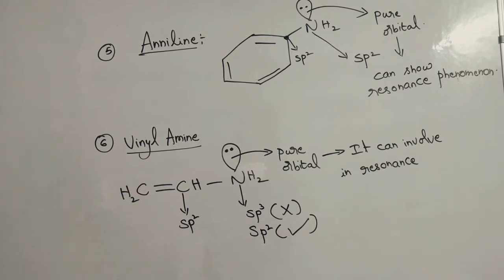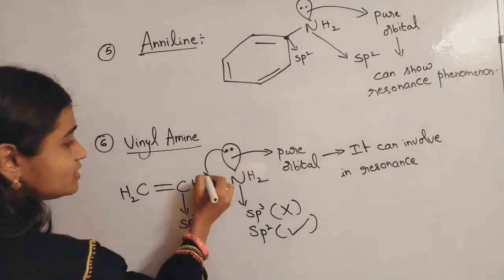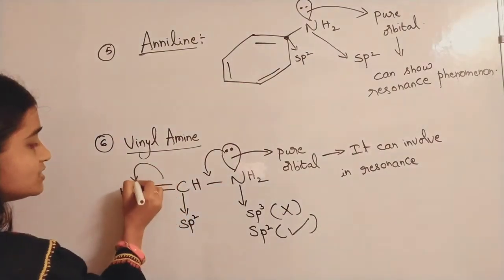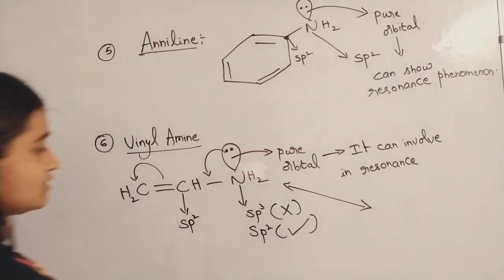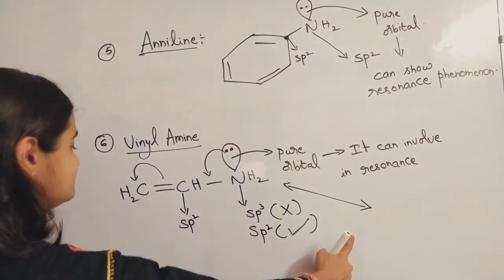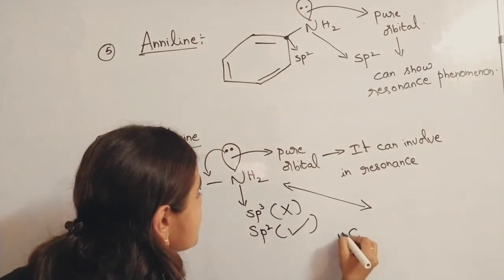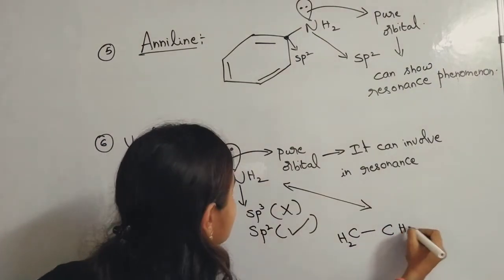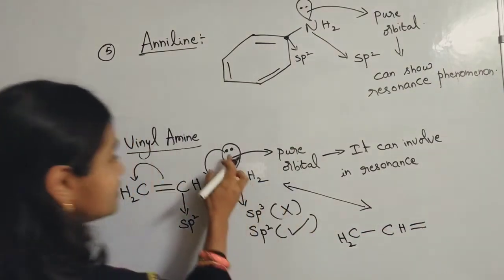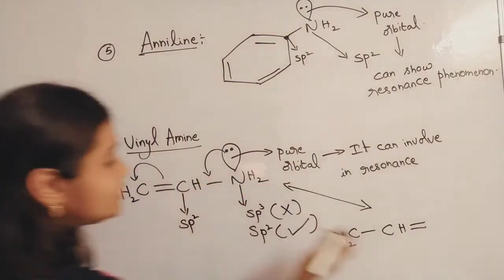Resonating structure. These electrons get shifted to here and these electrons get shifted to here. So you will have a resonating structure like this. I'm just writing here. CH2 single bond, CH double bond will come because this pair of electrons gets shifted to here.